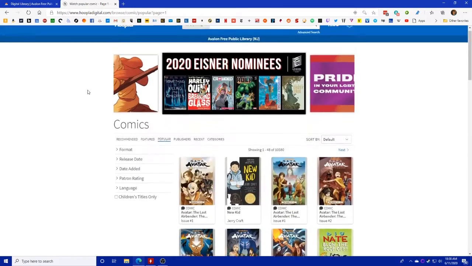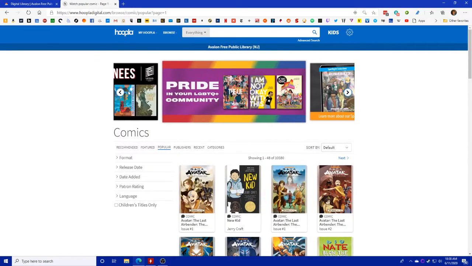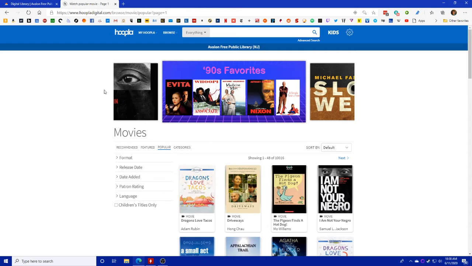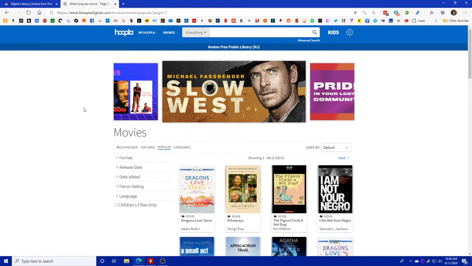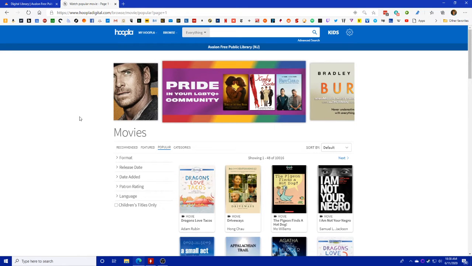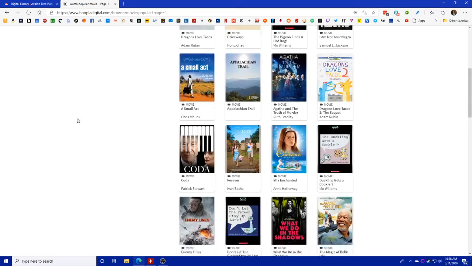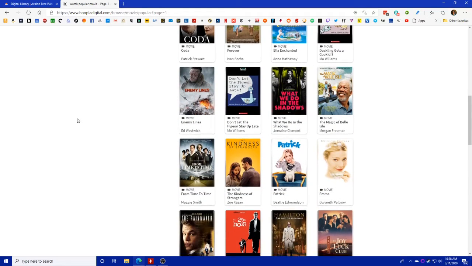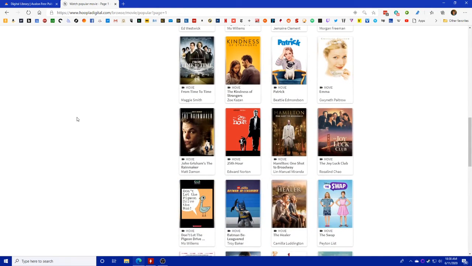This is showing us right now, it's pretty heavy on the Avatar thing, but it does have DC and Marvel comics on here as well. Let's look at movies. Movies can be a little bit more iffy on here. They will have some older blockbuster titles, but mostly with newer things, it skews towards independent things or maybe made-for-TV level sort of films. But you can still find some good things to watch on here.